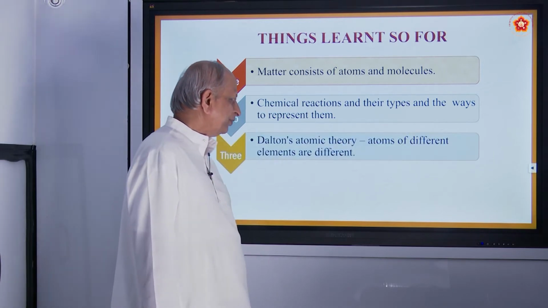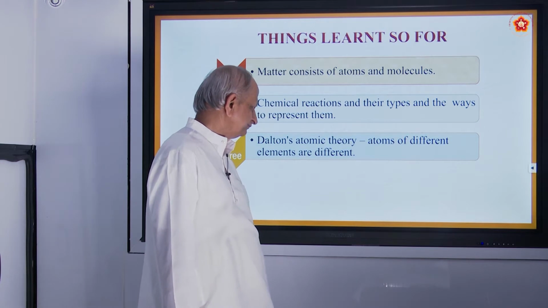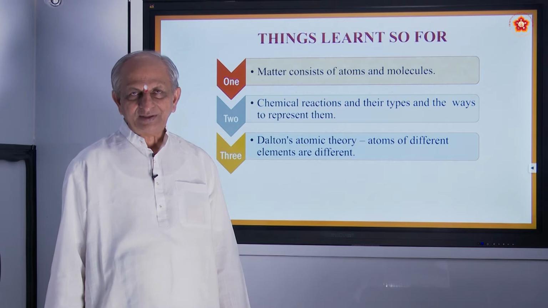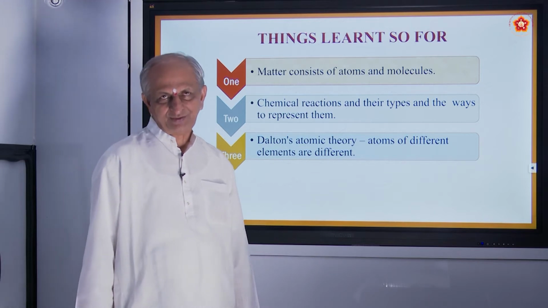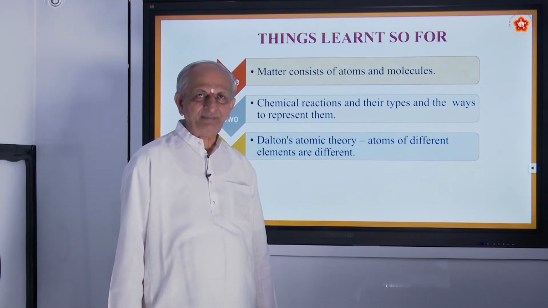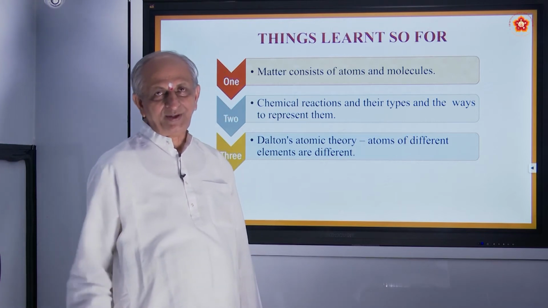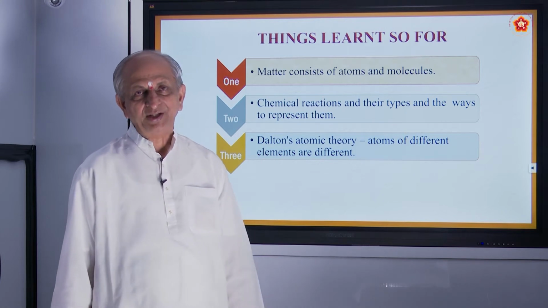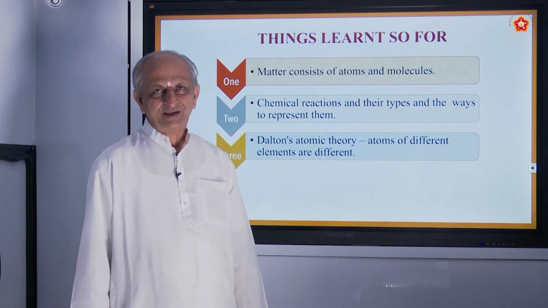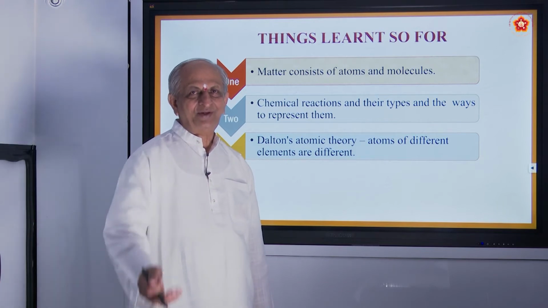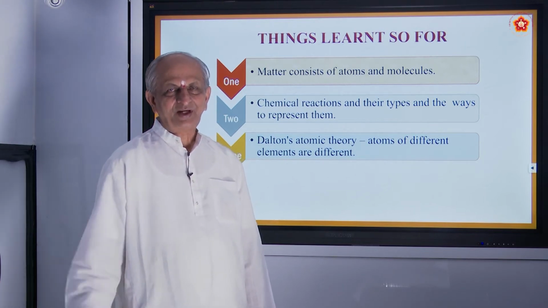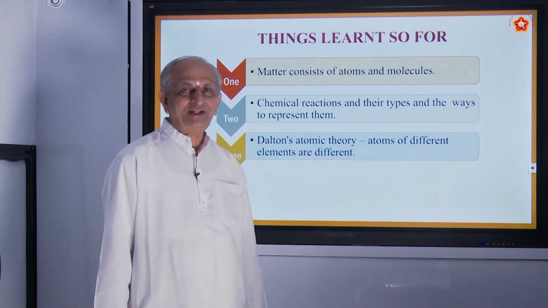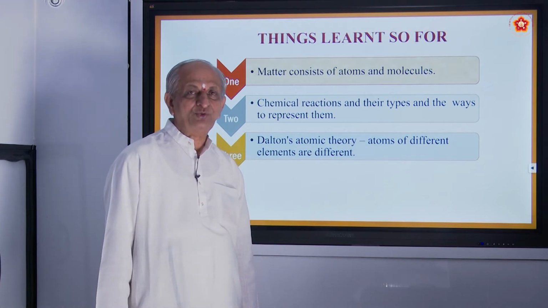And also you have studied about Dalton's atomic theory. Who is Dalton? Dalton is a very famous English scientist. John Dalton is his name. Do you know one important item about him? He was headmaster of a high school at the age of 12. You may wonder. You are also around 12, 13, no? So at your age, he was a headmaster of a high school.